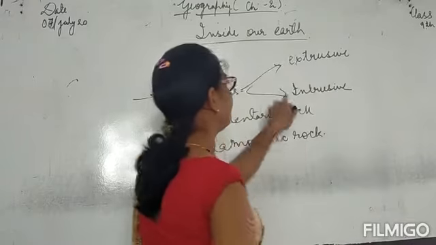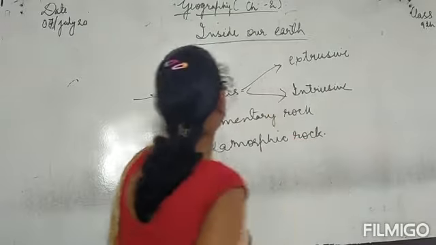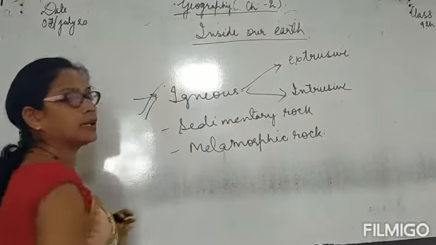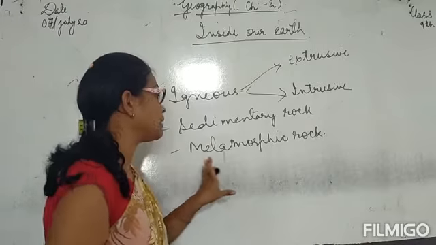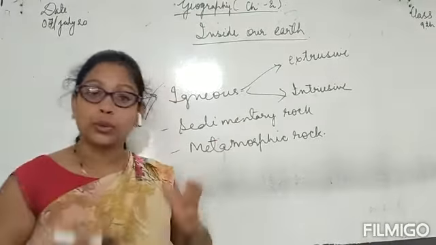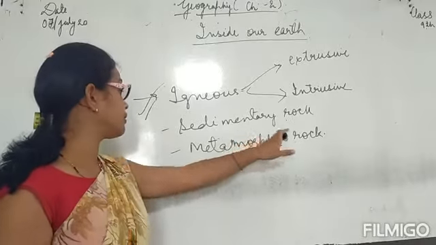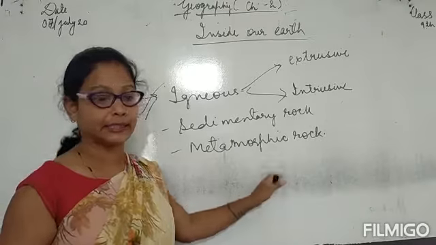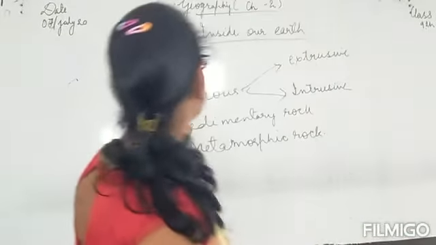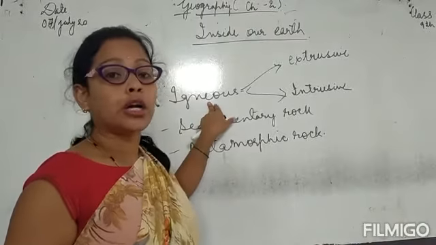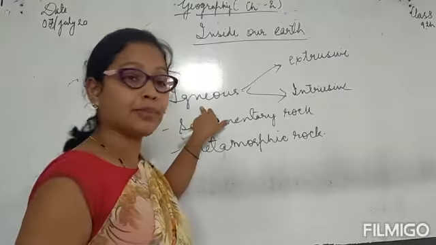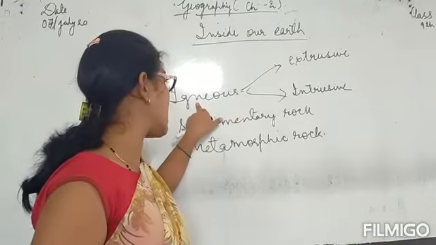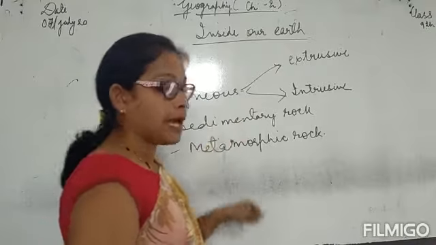Okay class, today we have completed this, fine. Now we have to study sedimentary rocks and metamorphic rocks. So we will discuss sedimentary rocks and metamorphic rocks in detail. But before that, igneous rocks. The common examples of igneous rocks are basalt and granite.